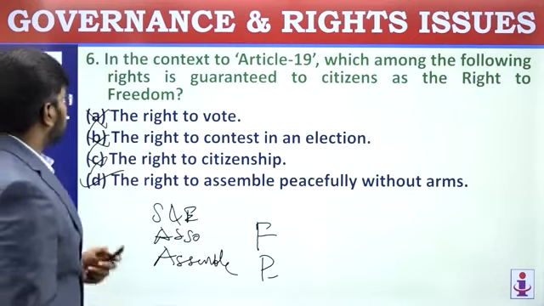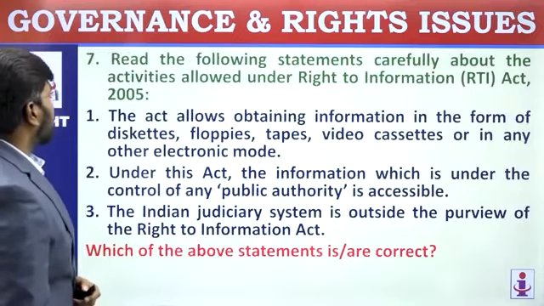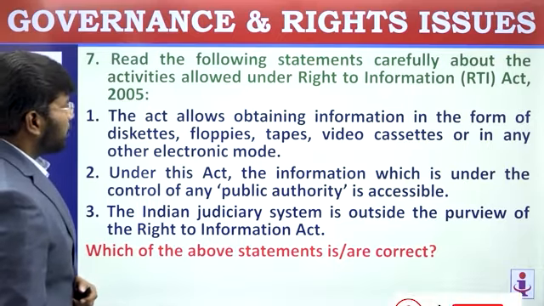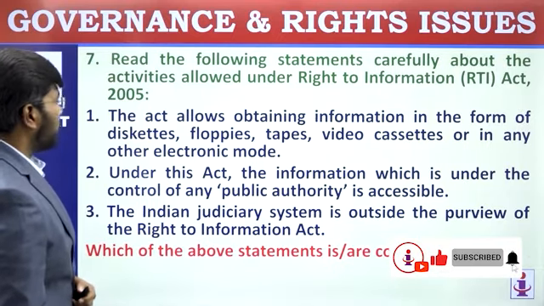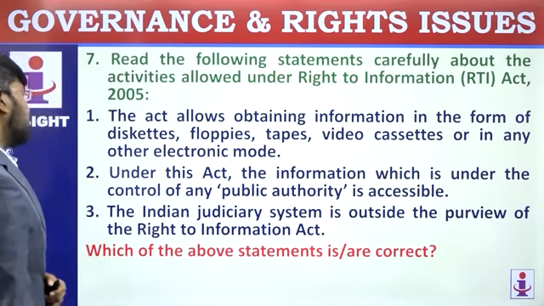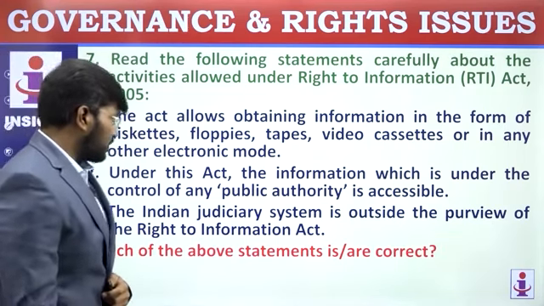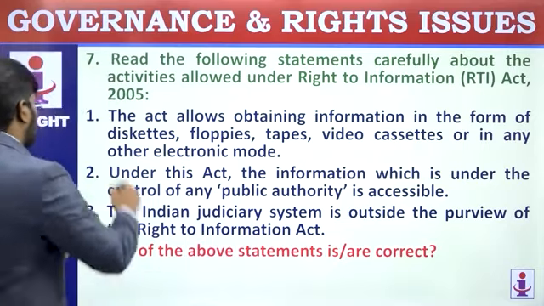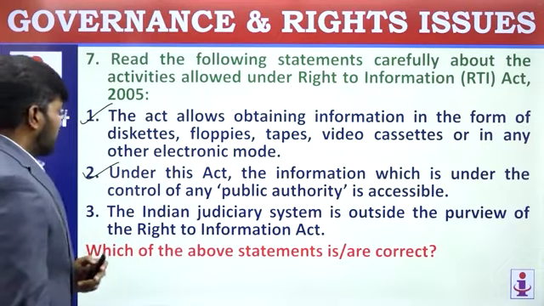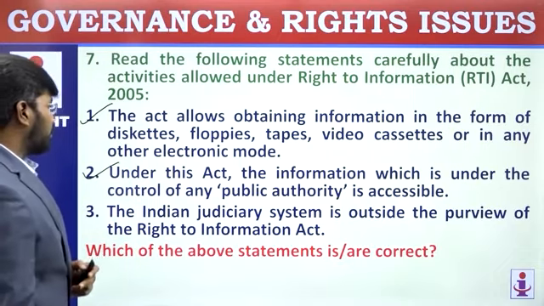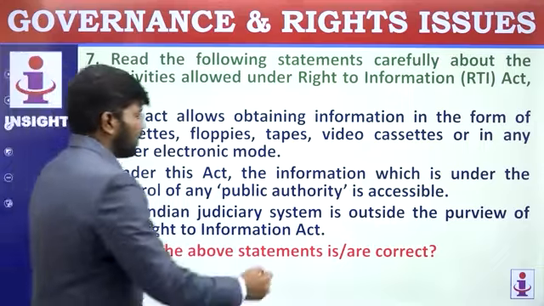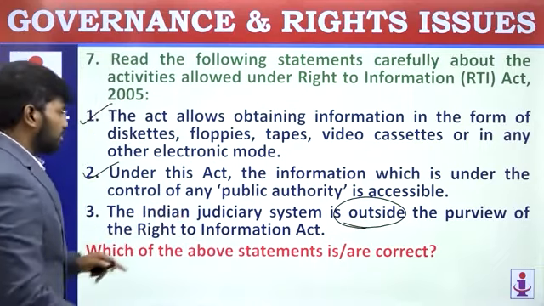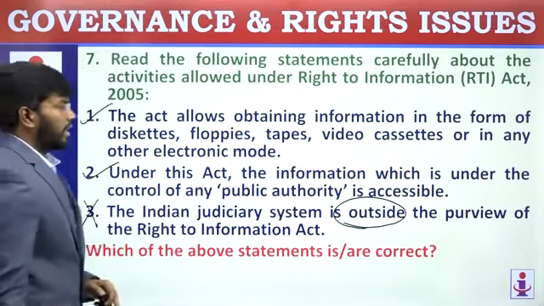Let's move on to the seventh question. Read the following statements carefully about the activities allowed under Right to Information Act 2005. The act allows obtaining information in the form of diskettes, floppies, tapes, video cassettes, or in any other electronic mode. Under this act, the information which is under the control of any public authority is accessible. First statement is correct. Second statement is correct. The Indian judiciary system is outside the purview of right to information. No. Under the definition of public authority, even Indian judiciary comes. It is not outside. So this is a wrong statement.